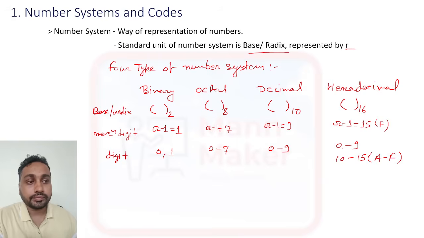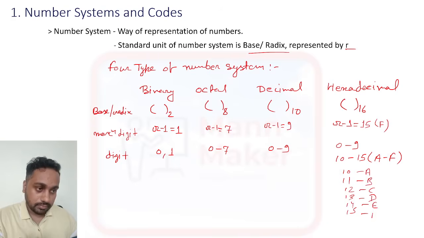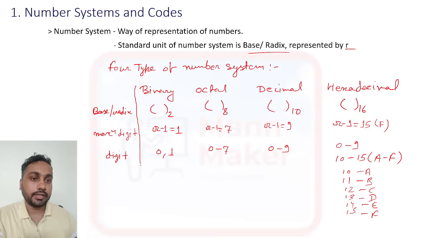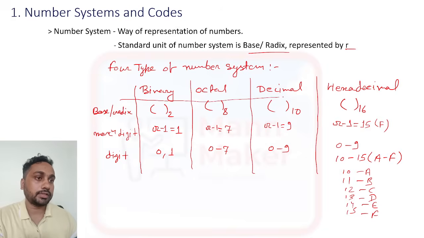Till 9 it will be represented by 0 to 9, and for 10 to 15, if we have 10, 11, 12, 13, 14 and 15, then 10 will be A, this will be B, this will be C, this will be D, this will be E, and this will be F. So this is the representation of number systems in digital electronics. We have four number systems, that we have in this table. Just remember this table, it will be helpful for your exam.